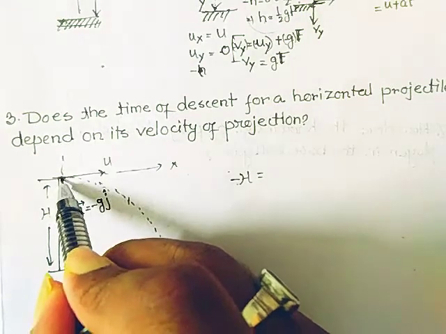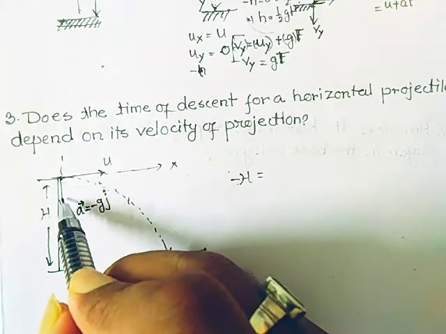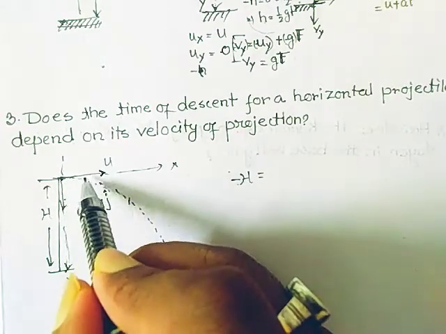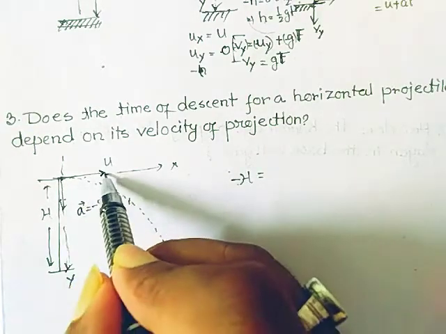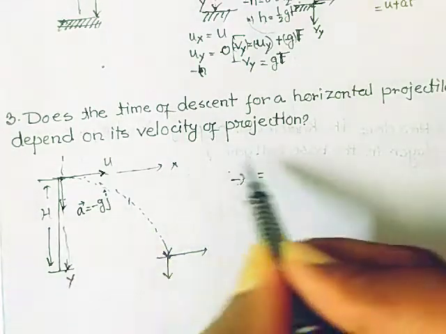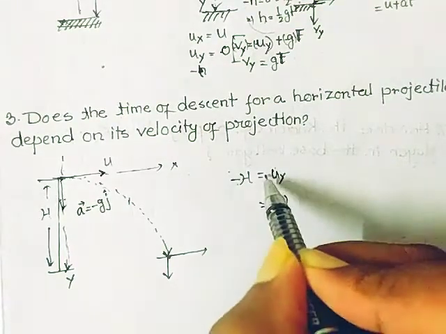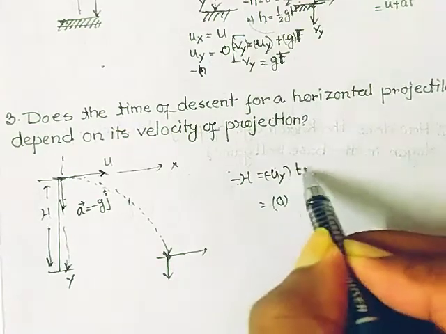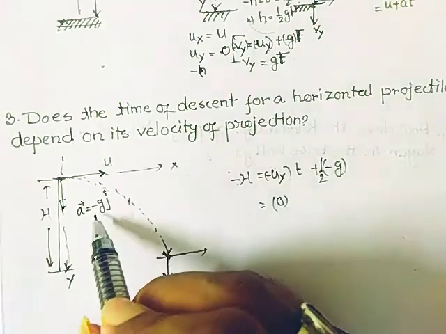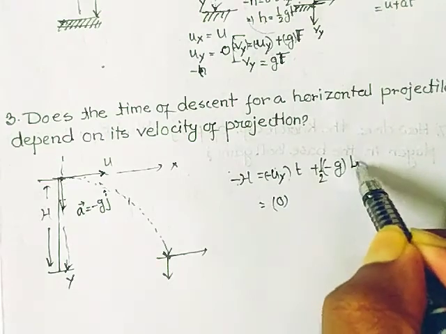What is the initial velocity when it just starts moving along the y-axis? It is 0, because the velocity is along the x-axis, u, and the component of u along the perpendicular direction y is 0. So uy is 0. Then minus h equals uy t plus 1 by 2 into minus g into t square.